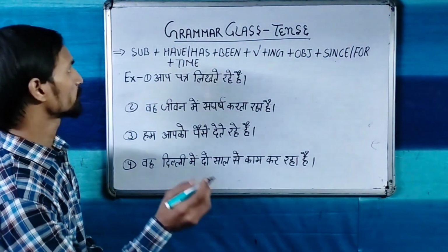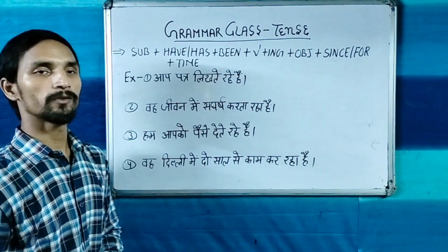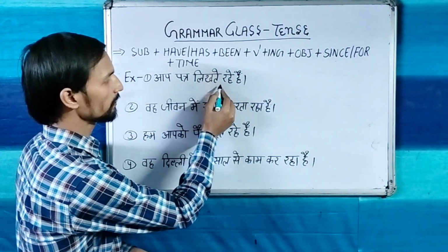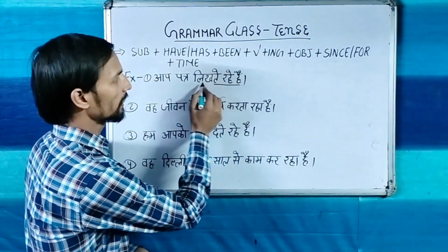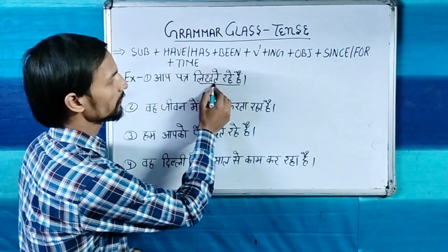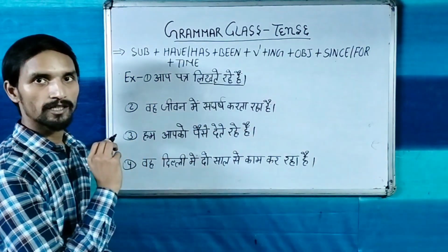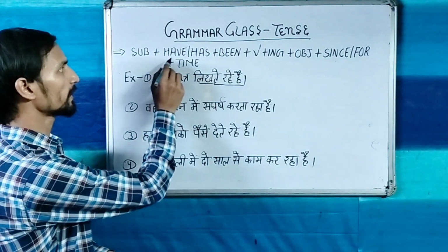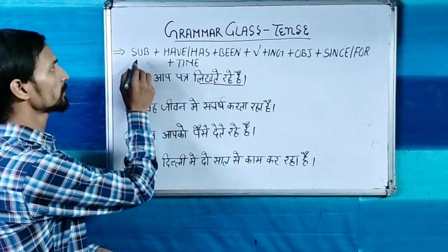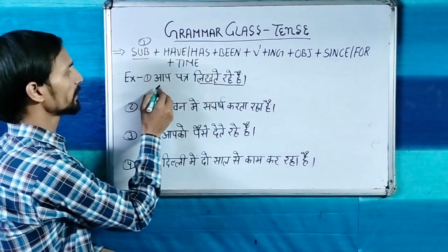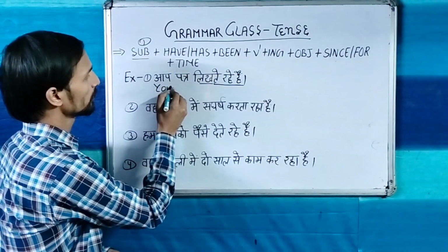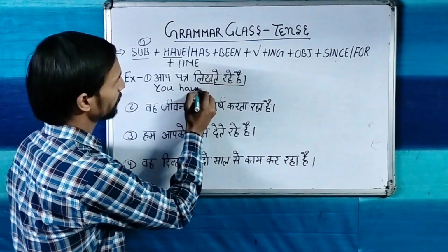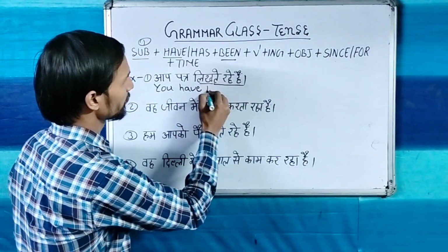Now look at the first sentence, which is in the present perfect continuous. आप पत्र लिखते रहे. Now you can recognize or identify the sentence. This is the verb, and at the end of the verb the word ते रहे is coming. So that is the identity of present perfect continuous tense. Now the structure has been given. To translate this sentence, first you have to take the subject. Subject is you, with you helping verb have, you have, then been,